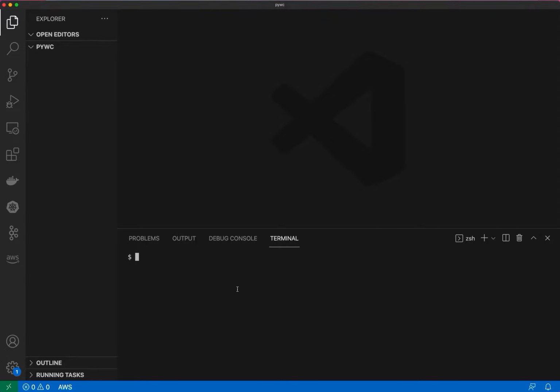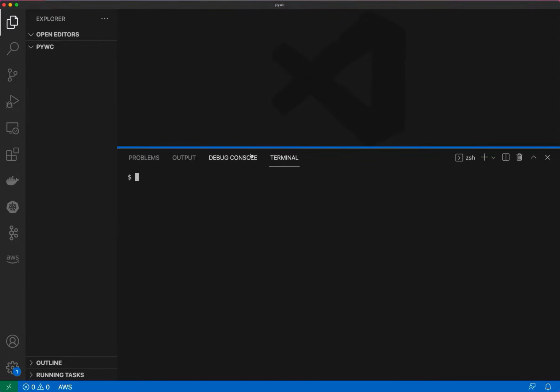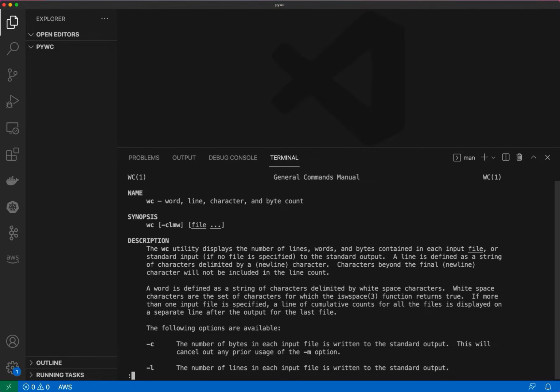For folks not familiar with the Unix wc command, let me quickly pull up the man page for wc. wc is used to count words, lines, characters, and bytes in input files. The first line of the description reads, the wc utility displays the line numbers, words, and byte counts contained within one or more input files and displays that to standard out.